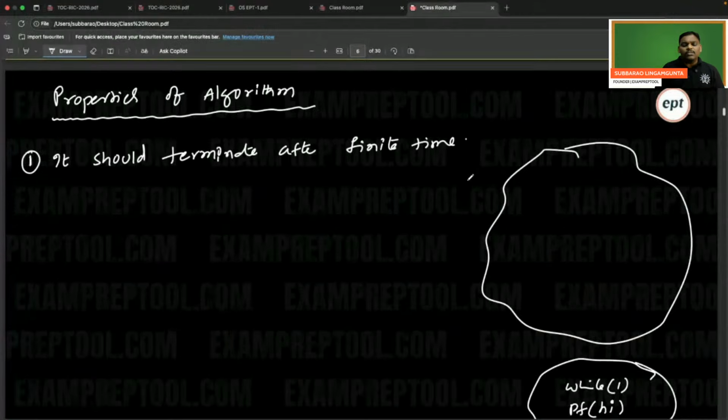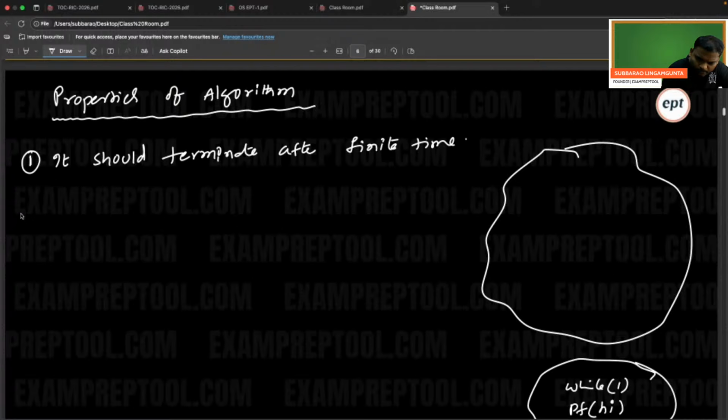If anyone asks you the difference between an algorithm and a program, simply say: an algorithm cannot go into an infinite loop, a program may. A program may or may not terminate, but an algorithm should terminate. That is the first property.